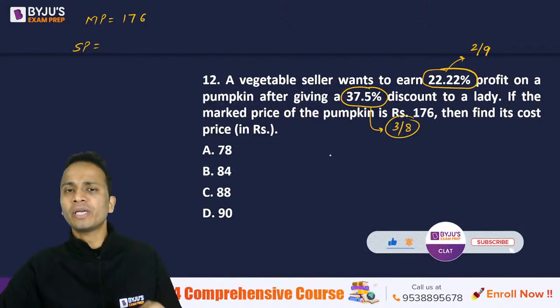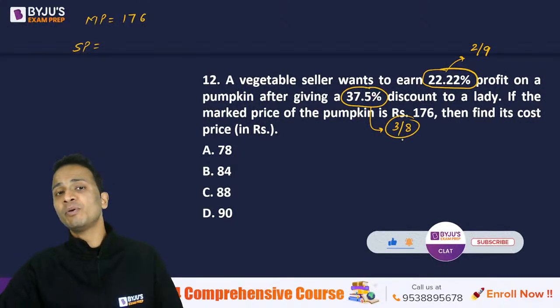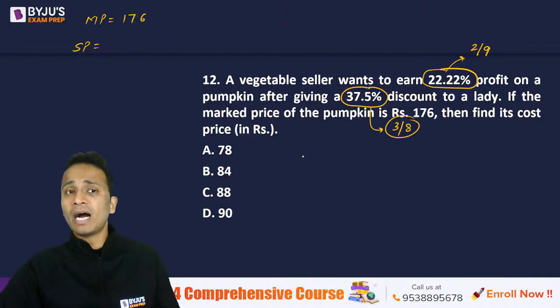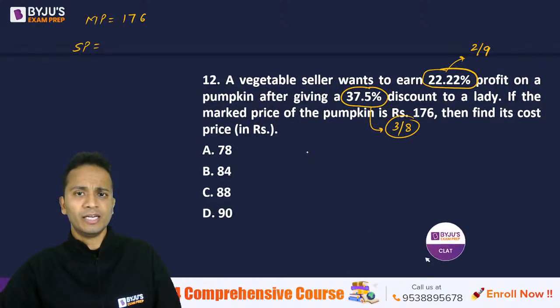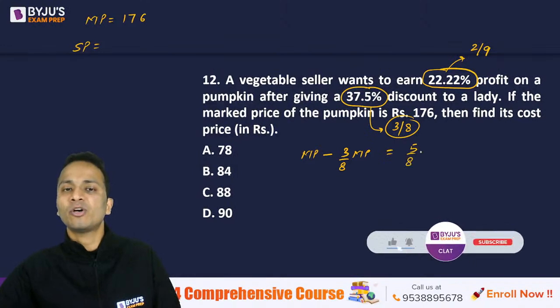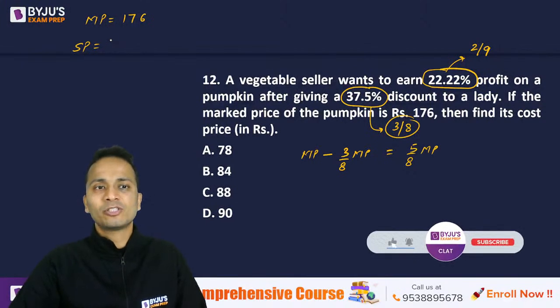Selling price will be equal to when mark price is reduced by the discount percentage. Now by what percentage do I have to reduce the mark price? By 37.5%. 37.5 is equivalent to 3 by 8. So I have to reduce the mark price by a fraction of 3 by 8. If I reduce the mark price by 3 by 8 of mark price, then I'll be left with 5 by 8 of the mark price, which is the selling price. Okay? So selling price will be 5 by 8 of the mark price, right?